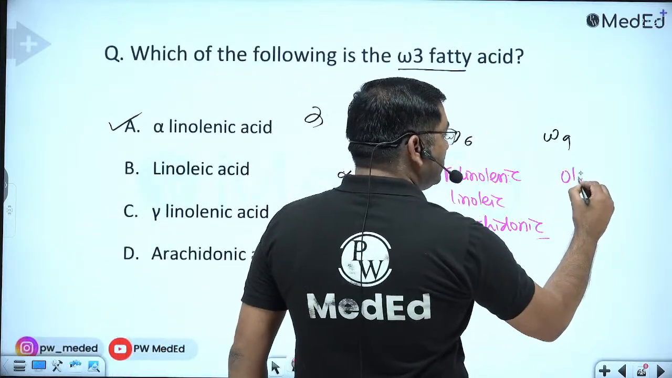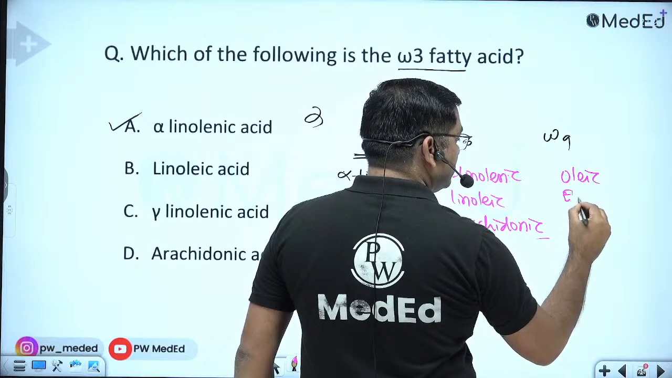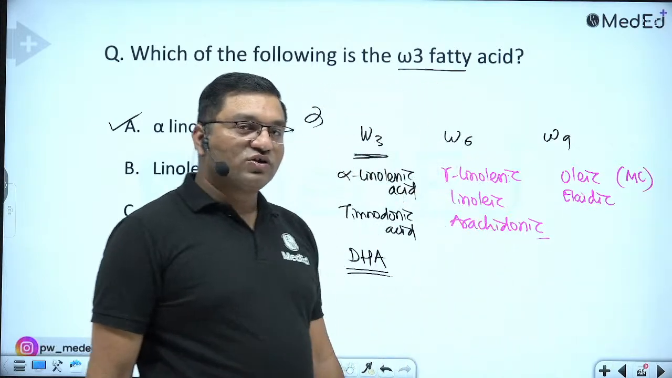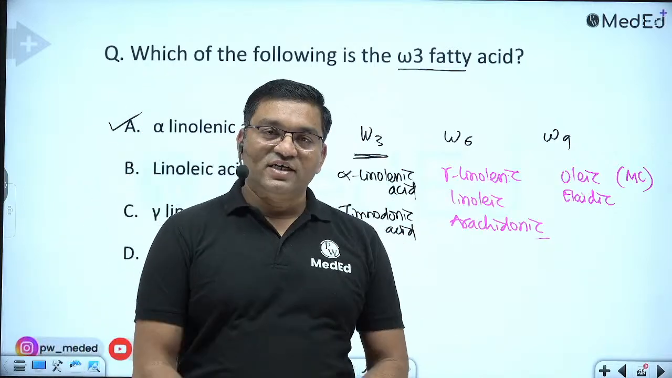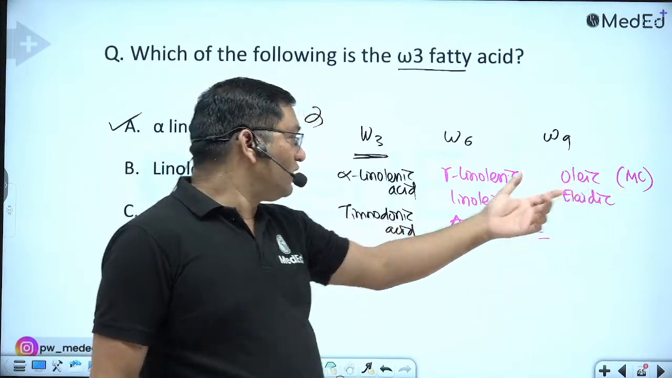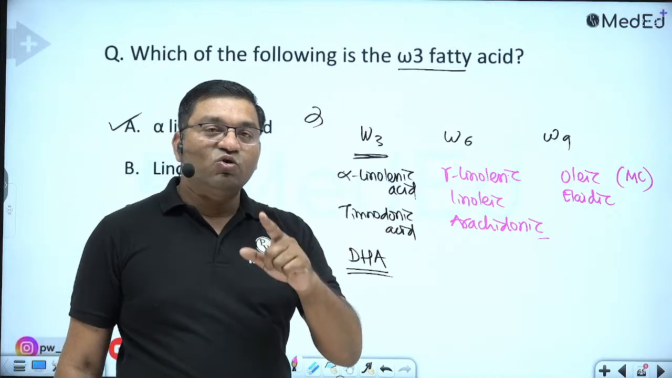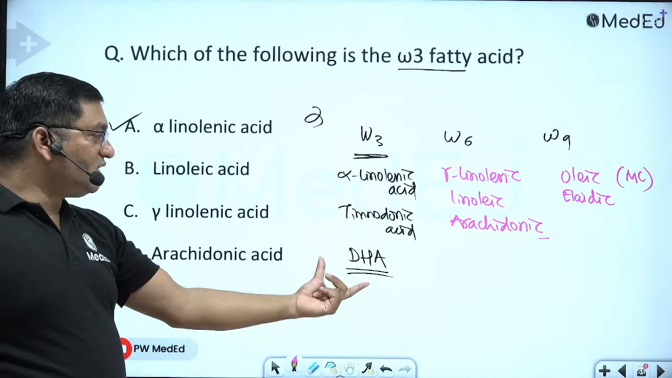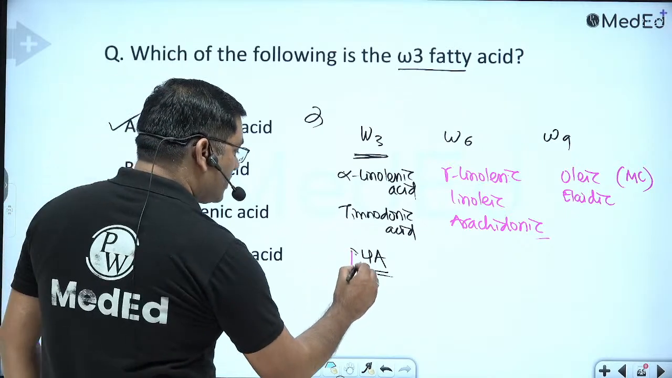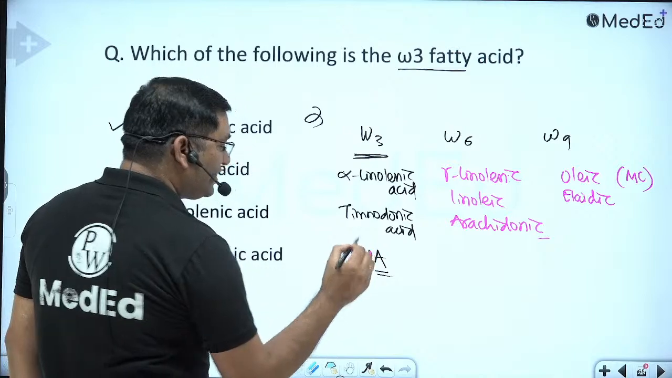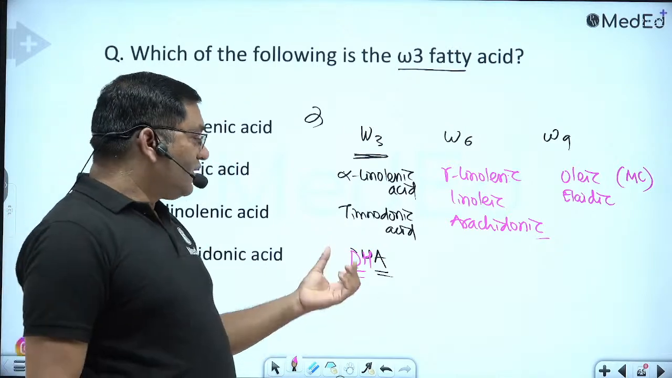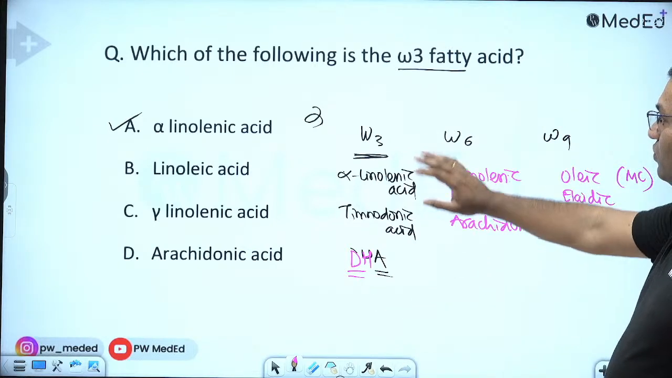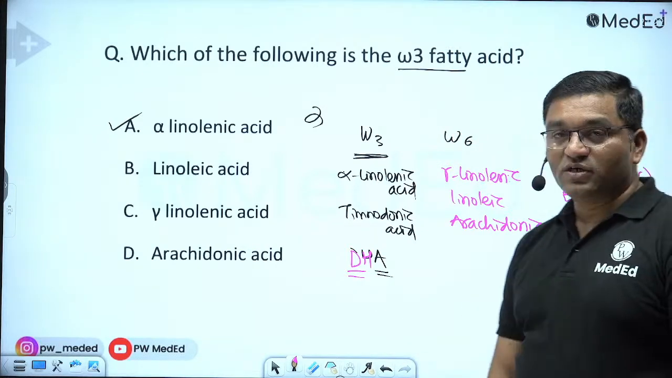Omega-9 is oleic acid and elaidic acid. Oleic acid is the most common fatty acid in our body, constituting nearly 50% of the fatty acids in our body. So remember, alpha-linolenic acid is the omega-3 fatty acid: alpha-linolenic, timnodonic, and cervonic acid, that is DHA. Docosa means 22, hexa means 6 double bonds, and enoic acid. Okay, so this is DHA. So omega-3 fatty acid, this is important.